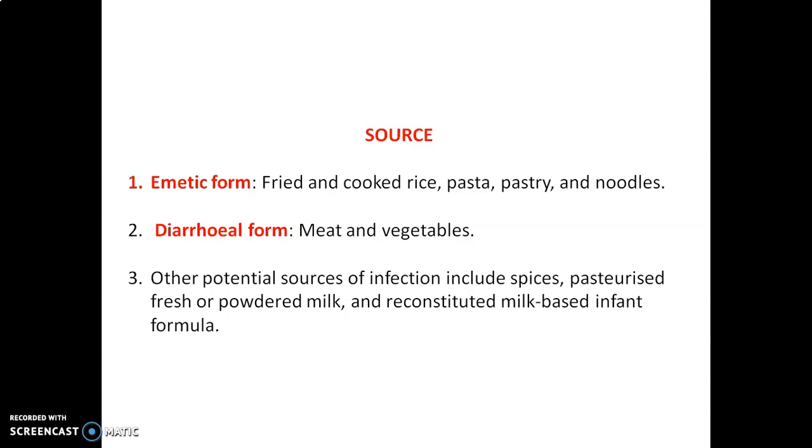Here also we have the emetic form as well as the diarrheal form. For the emetic form, the source is usually fried and cooked rice, pastas, pastry and noodles. The main source is rice, so rice should not be stored; it should be freshly prepared and consumed. If you store rice in the refrigerator, the growth of this organism will slowly happen unnoticed, and if such rice is used, contamination and food poisoning can be observed. The other form is the diarrheal form.